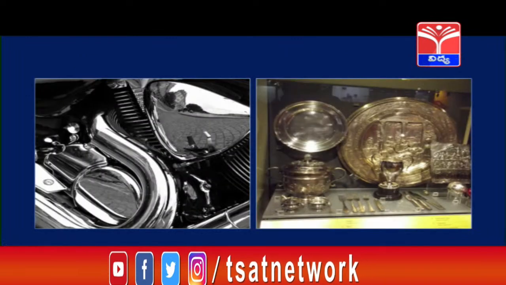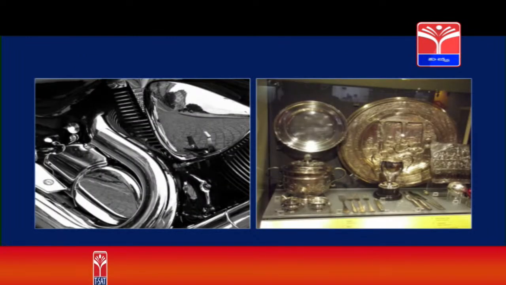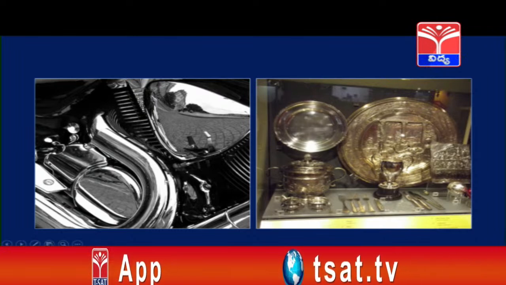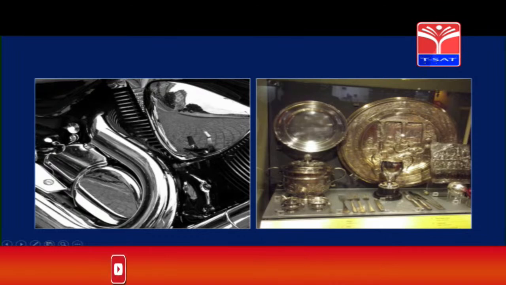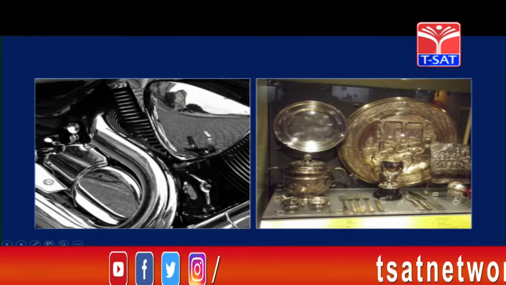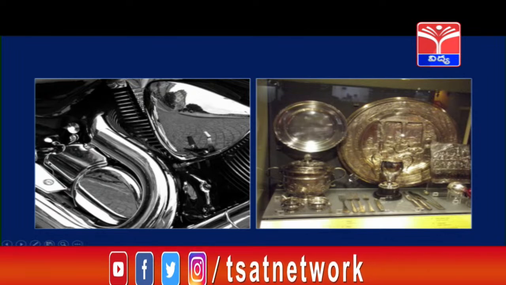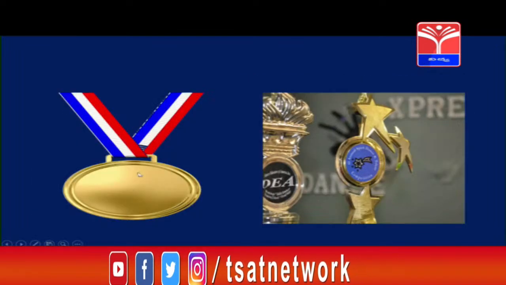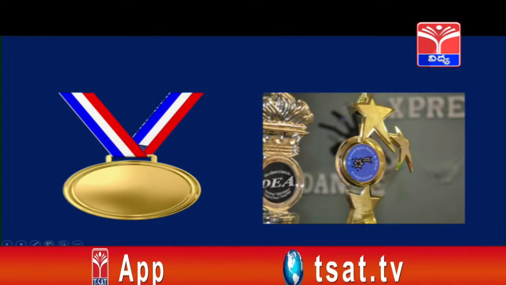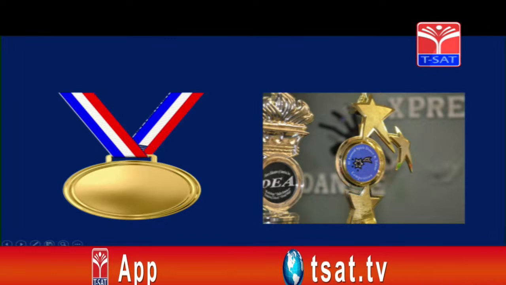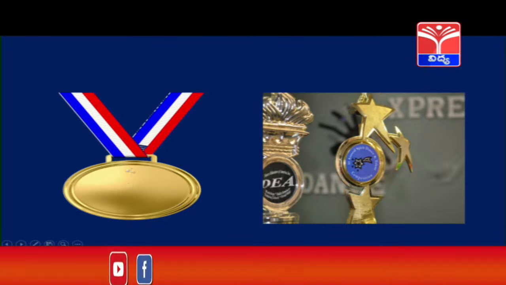Now children, let us look at some images before going into our next topic. What do you see here, children? These are the external parts of a motorbike. Yes children, these are some shining articles. Okay children, this is a gold medal probably, and this is a trophy. Right children, a trophy that can be awarded, and medals you must have won in your school days.